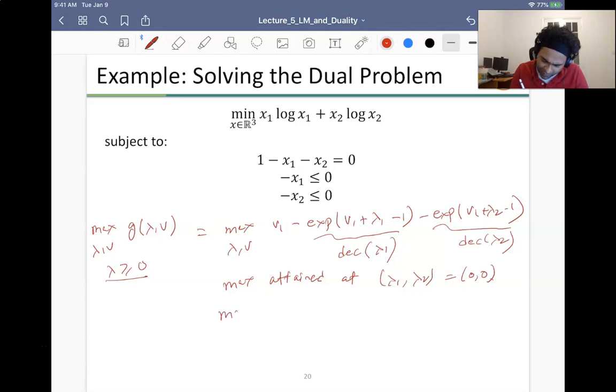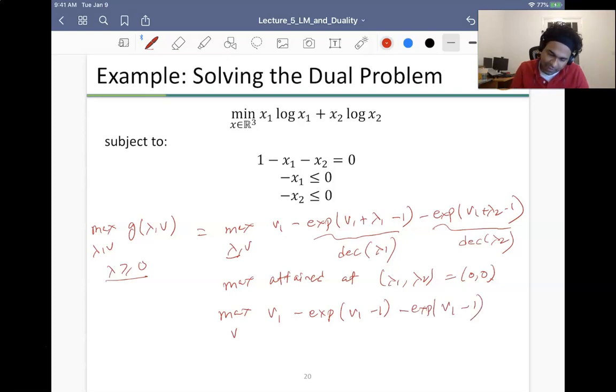So I can get rid of lambda because I know that lambda should be 0, 0. The problem then is to maximize over nu of this, so it's nu1 minus 1 minus exp of nu1 minus 1.